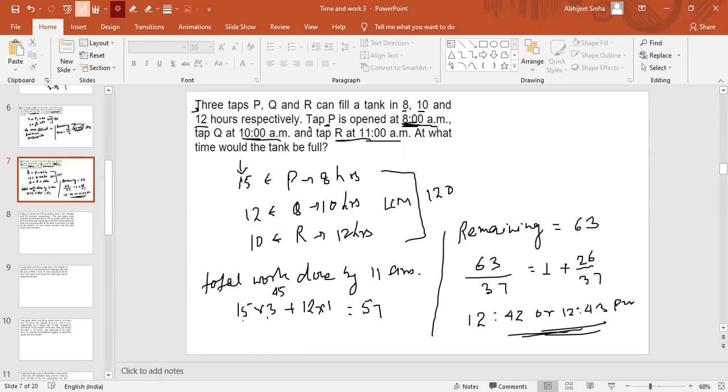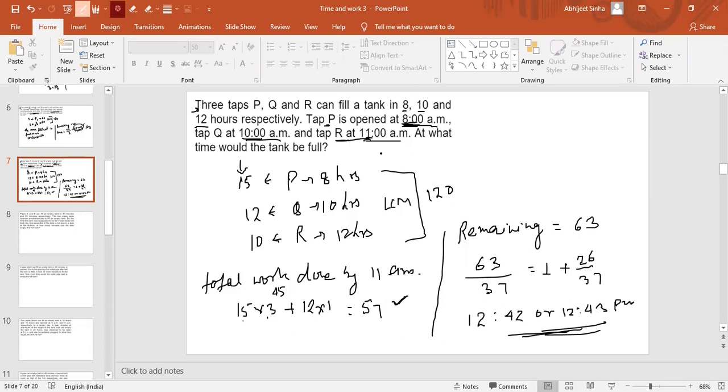And Q opened at 10 a.m., so till 11 a.m. how much work will be done by Q? The efficiency of Q is 12, so this is 12 into 1. So 45 plus 12 is 57. Now 57 of the work is done, so the remaining is 120 minus 57, that is 63.